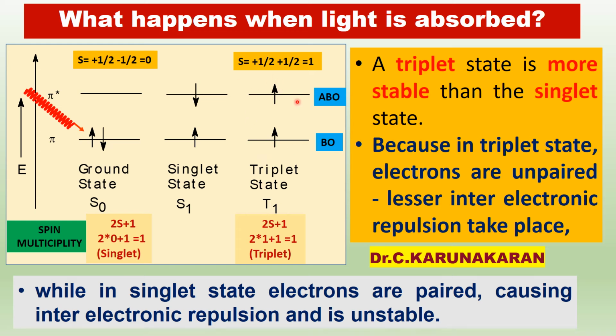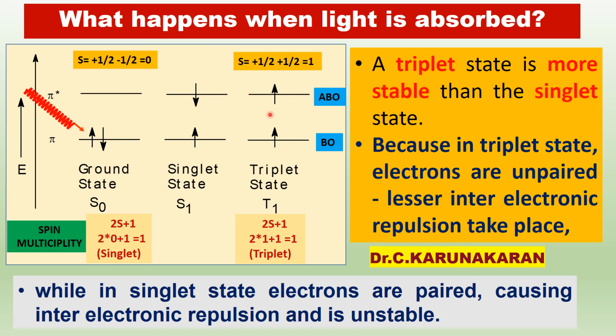In this triplet state, the total spin S equals plus half plus half, therefore equal to 1. Therefore the spin multiplicity is 2S plus 1, 2 into 1 plus 1, therefore 3. This state is called the triplet state. Now the triplet state is more stable than the singlet state.